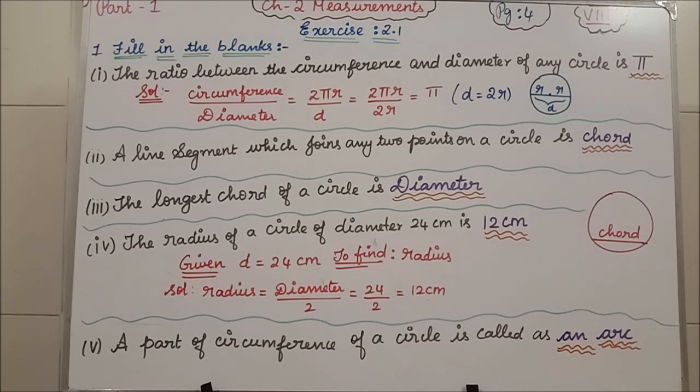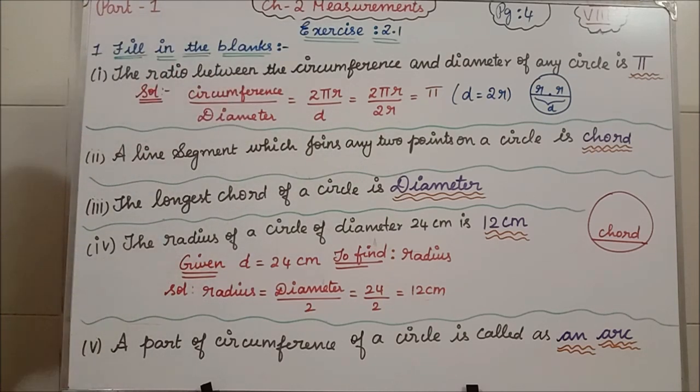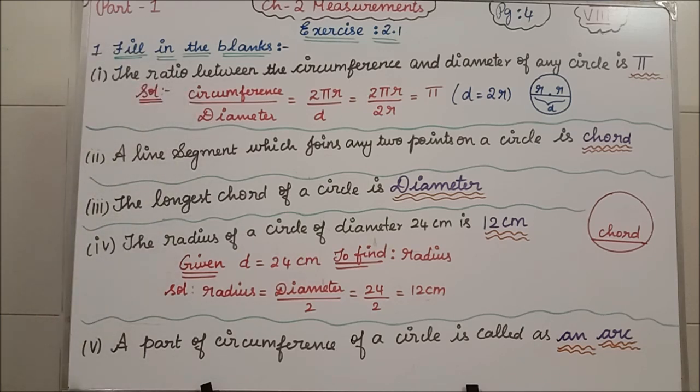The ratio between the circumference and diameter of any circle is dash. Ratio means what? We have to divide. What do we have to divide? Circumference and diameter. If you find the ratio between circumference and diameter, what is the answer we are getting? That is the answer for this first blank.